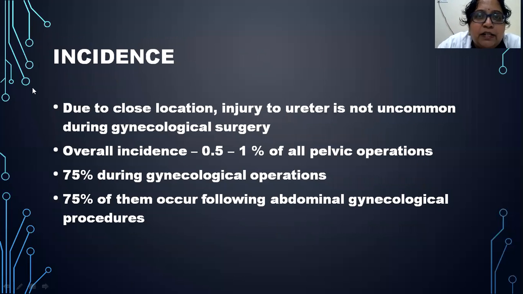Now, what is the incidence of ureteric injuries? Because of the close location, injury to the ureter is not uncommon during gynecological surgery, and the incidence is 0.5 to 1% of all pelvic operations. And 75% of injuries are seen during gynecological operations, and mostly occur during abdominal gynecological procedures only.